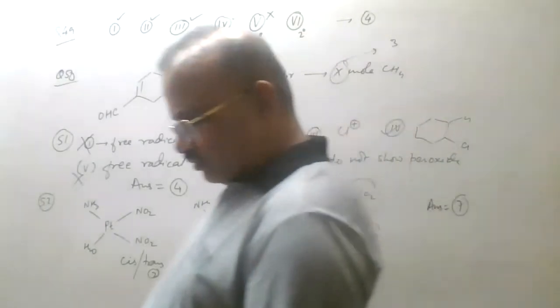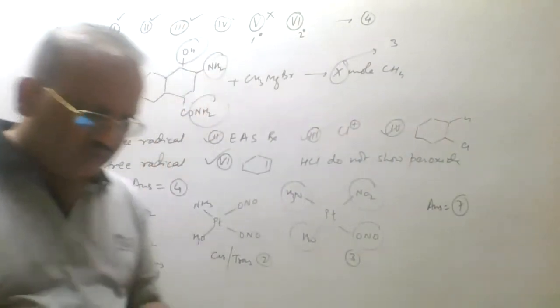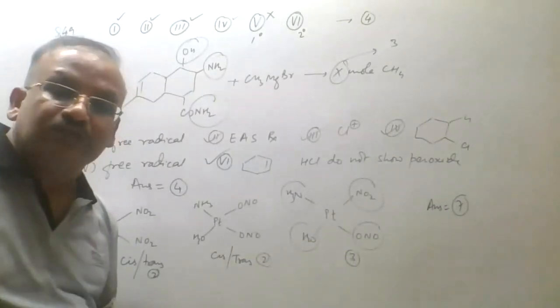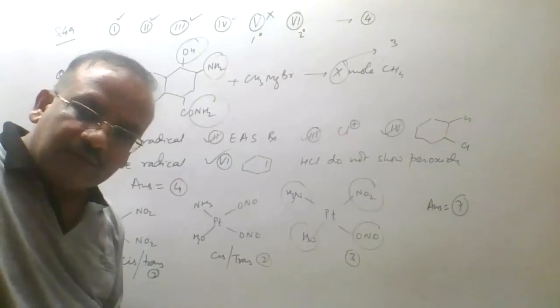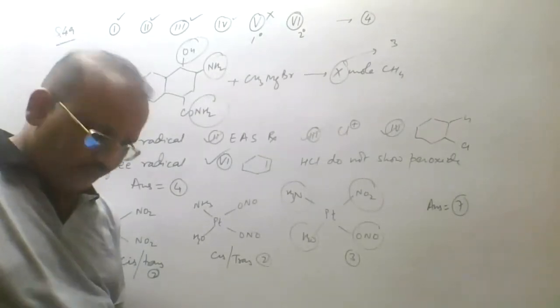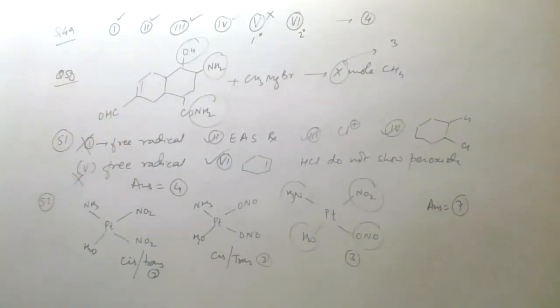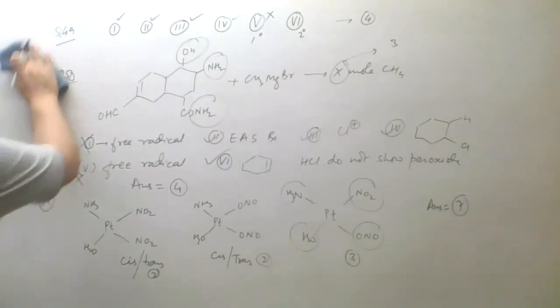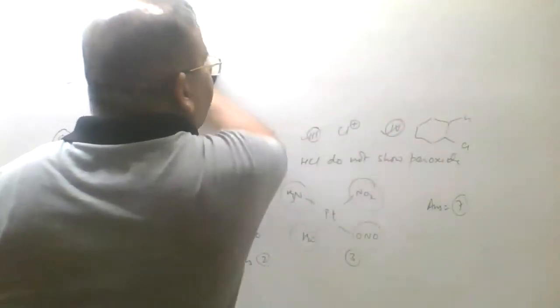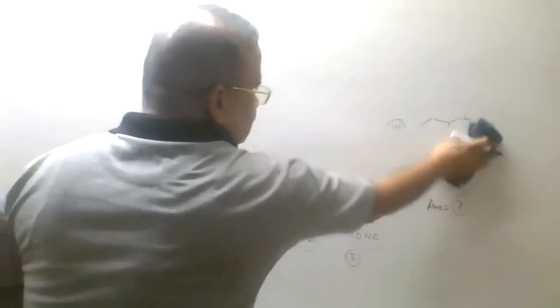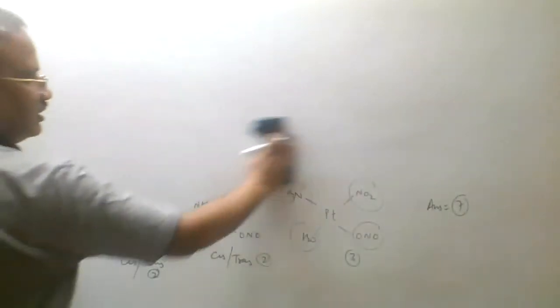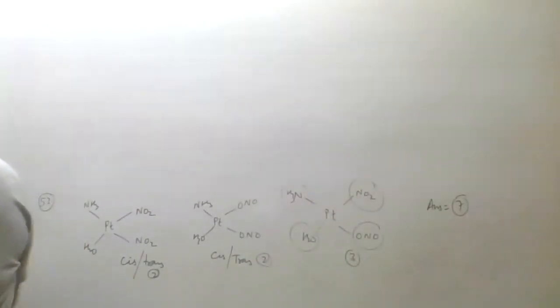Next we can write 53. It is a nitration reaction. The second ring is electron rich because an atom with a lone pair is attached to it, so we will say it attacks at the para position. That is, the third position will be the most suitable position. So answer for 53 is 3. The electrophile must attack on the third position. Answer for 53 is 3. We can say that. For 54 we can write that. Answer for 53, I told you that.